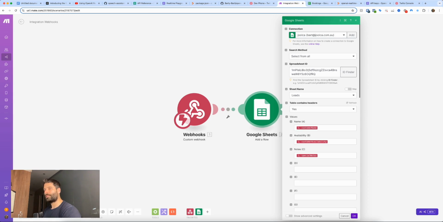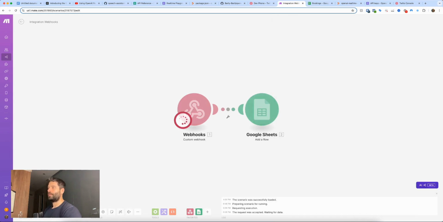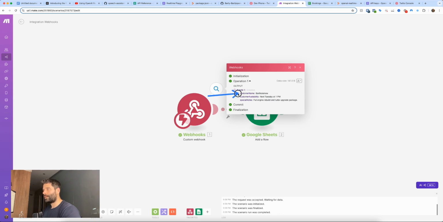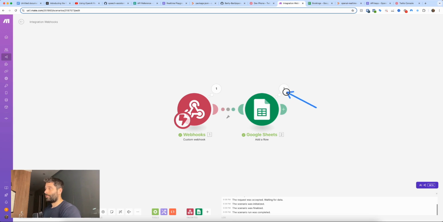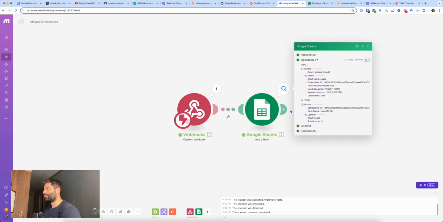So I'm going to hit run once, and then I'm going to quickly make another phone call, and I'm going to show you exactly how the variables show up into here and here. All right, so I just finished my call, and then over here we have our inbound payload of customer name, availability, and special notes. This time I want a full engine rebuild and then a turbo upgrade package. And then over here, we've basically inserted those variables into our sheet.